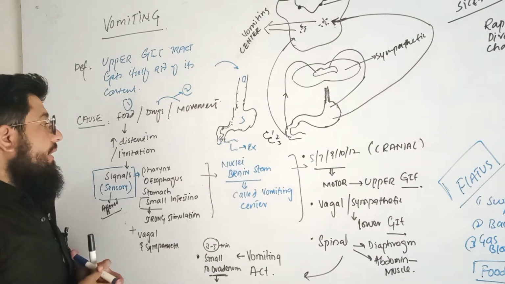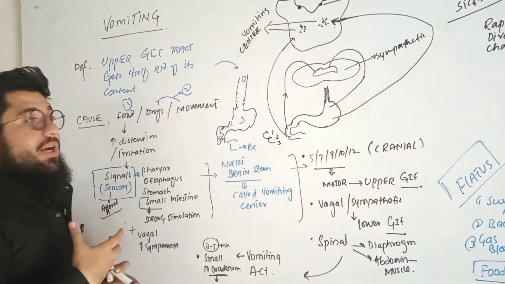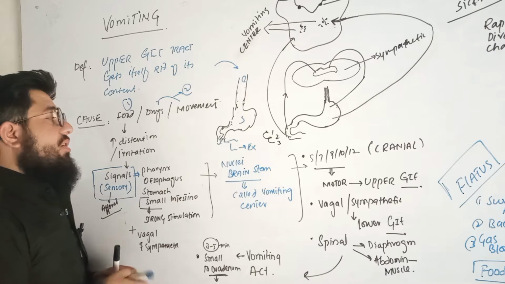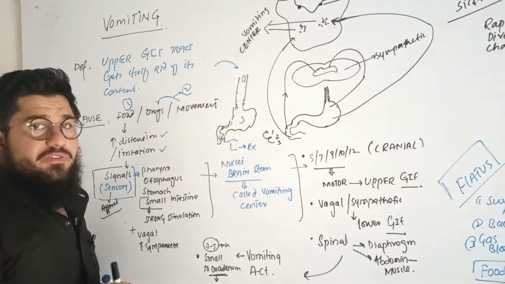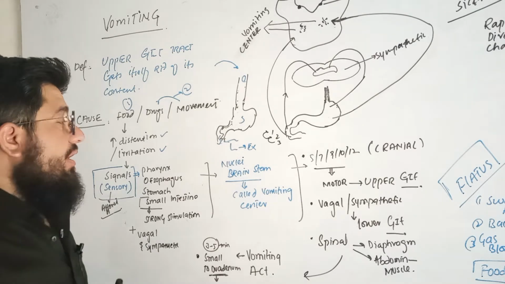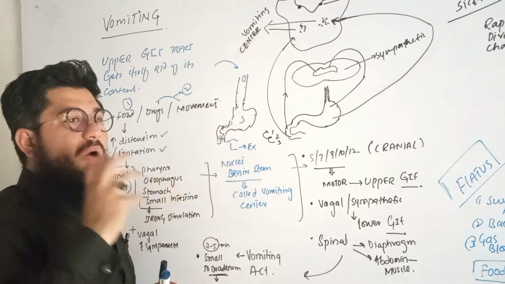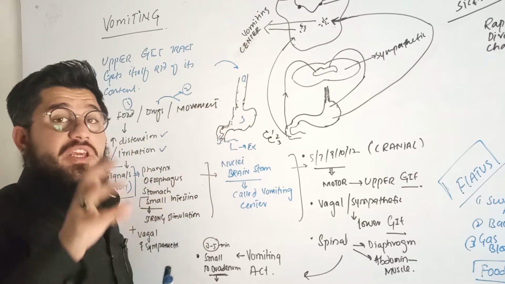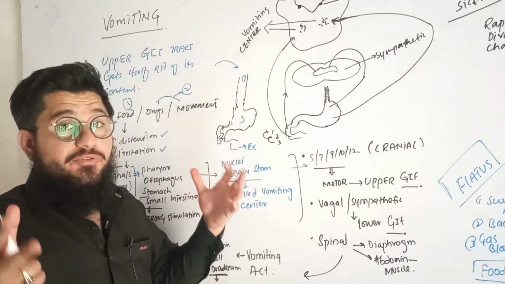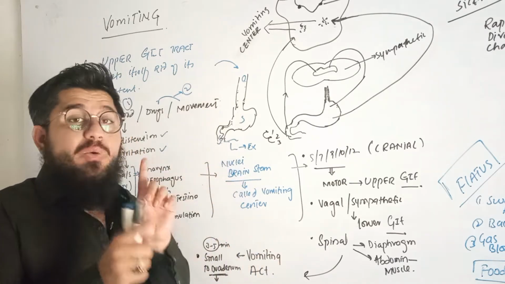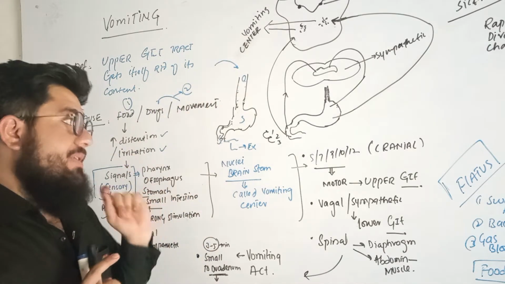Feces. Okay? What happens if you take a lot of food, and that food is moving through the GIT and causes an increase in distension or irritation? Means if the food is causing irritation to the GIT tract, whether the food is poisonous, contaminated, or whatsoever is wrong with it. If you take food in excess, or if the food is contaminated, two things are here: a large amount of food plus contaminated food. Either can cause vomiting in us.